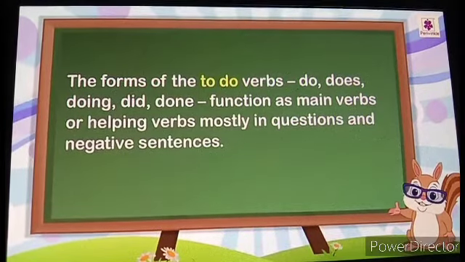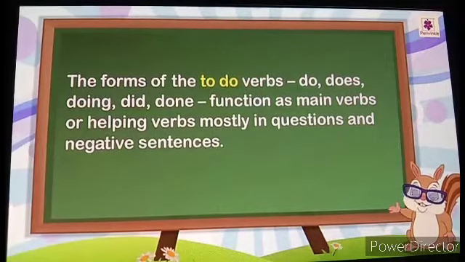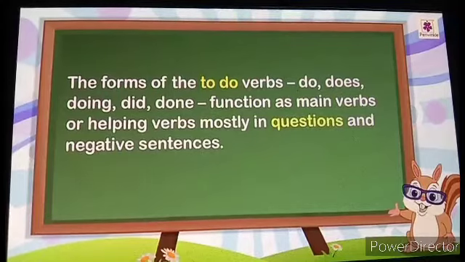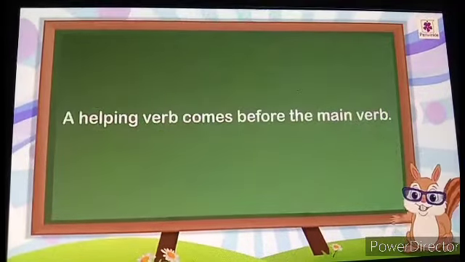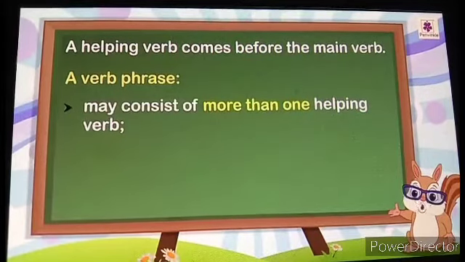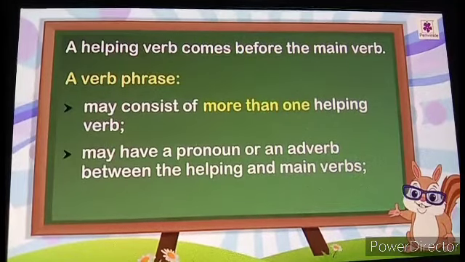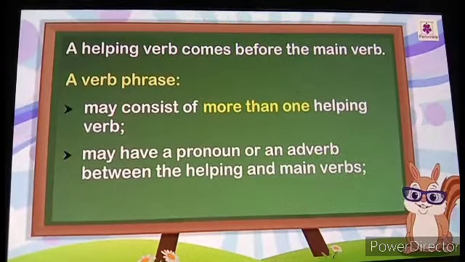The forms of the verb to do, do, does, doing, did, done, function as main verbs or helping verbs, mostly in questions and negative sentences. So these are all forms of to be or to do, in questions and negatives. Helping verbs come before the main verbs. A verb phrase may consist of more than one helping verb. It may have a pronoun or an adverb between the helping and main verbs.